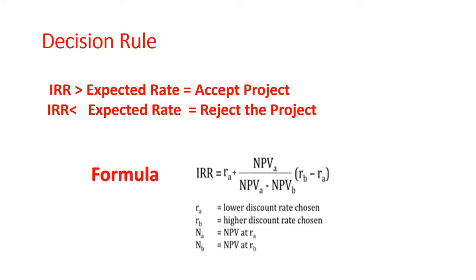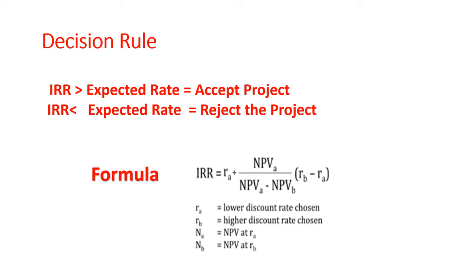Let's see the IRR decision rule. If the internal rate of return is greater than the expected rate, we will accept the project, or if it is smaller than the expected rate, we will reject the project. The formula to calculate IRR is RA plus NPV A upon (NPV A minus NPV B), multiplied by (RB minus RA).